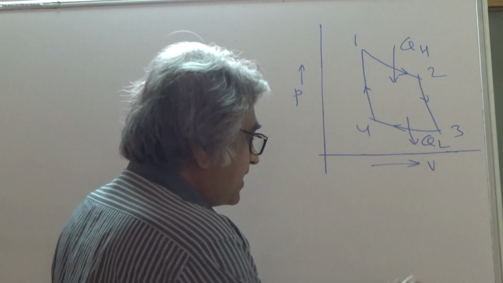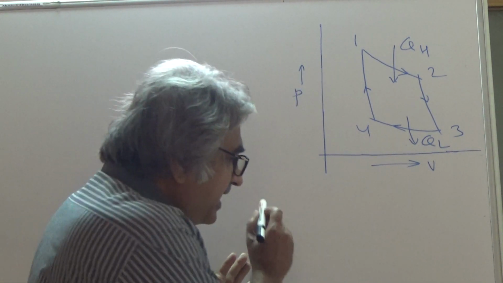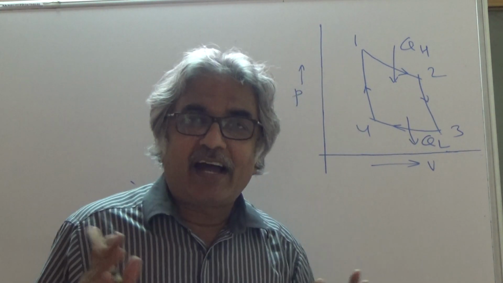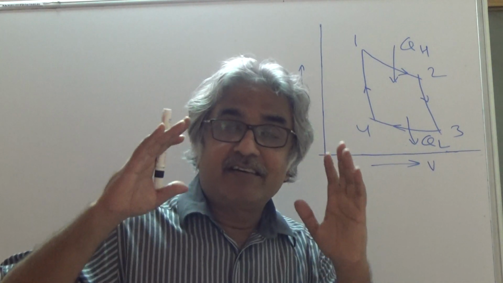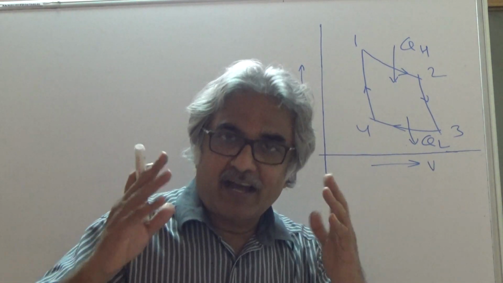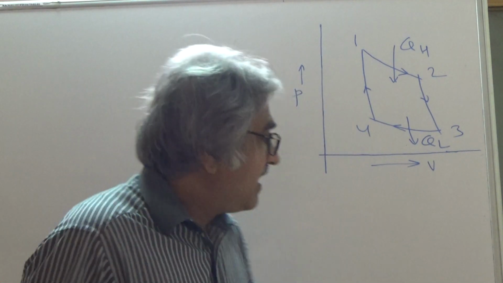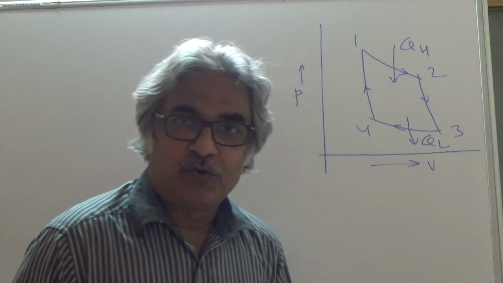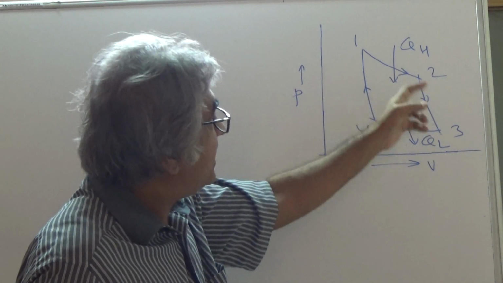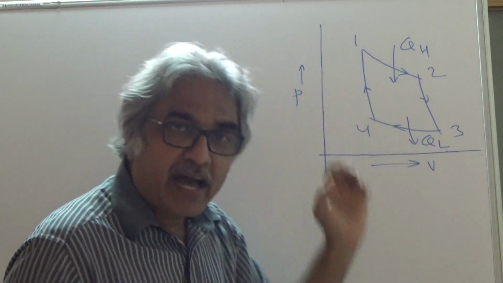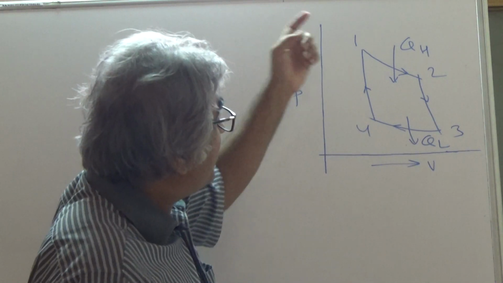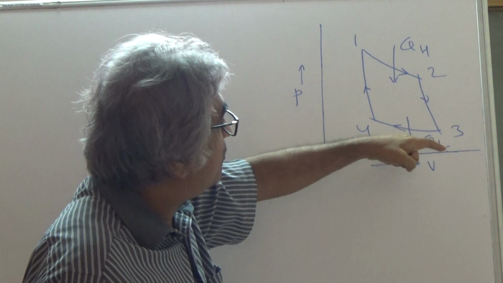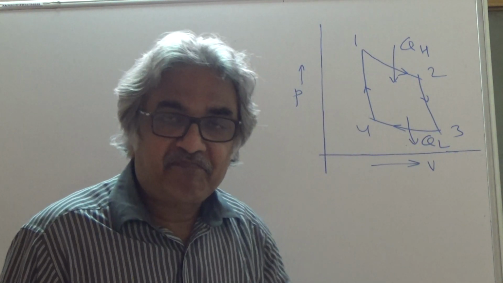When I draw this on a smooth blackboard, it's very difficult to draw parallel lines. So in the previous diagram, I understand it was not really proportional, but I hope you can accept that. This is a very smooth board, it's very difficult to have control over the figure. So here I am saying 1 to 2 and 3 to 4 are parallel to each other. What about the curves 2 to 3 or the process lines 4 to 1? What about them?